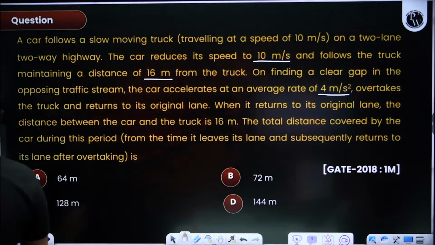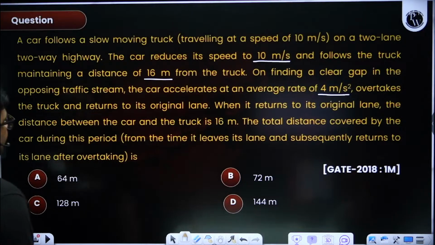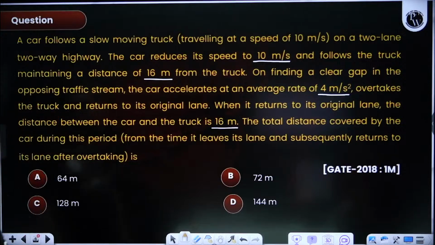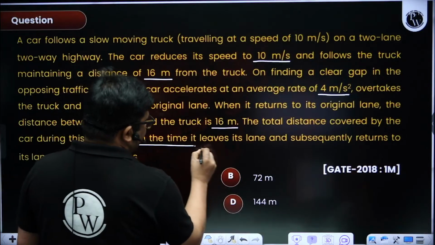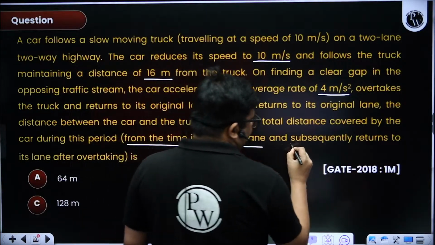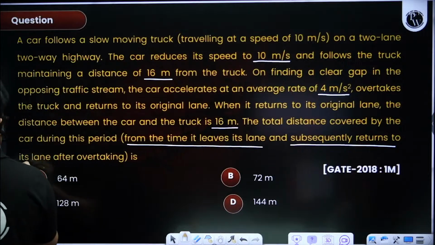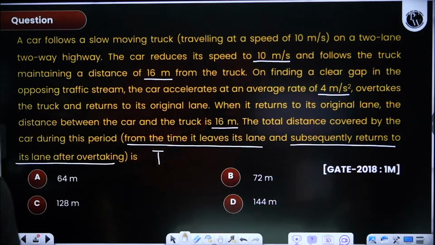It overtakes the truck and then returns to the original lane. When it returns to the original lane, the distance between the car and the truck is 16. The total distance covered by the car during this period, from the time it leaves its lane and subsequently returns to its lane after overtaking. So this time is that capital T time, I think.